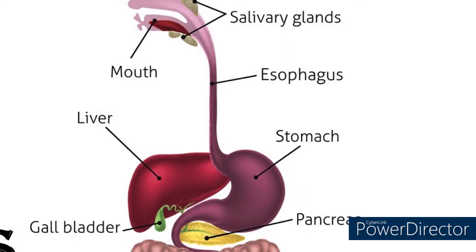So the glands include three pairs of salivary glands in the mouth. Then second is enzymes that are produced by the stomach. Then third, pancreas, which produces pancreatic juice, and liver, which produces bile juice. So these are the glands that are involved in digestion. Again I repeat: salivary gland, then stomach, pancreas, and liver.